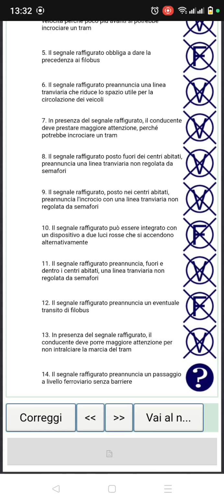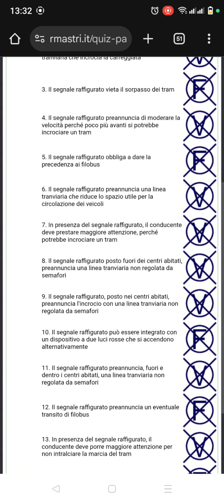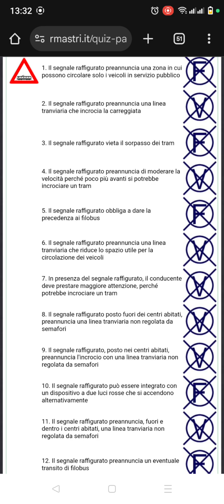Number 14, il segnale raffigurato. This sign figure pronuncia un passaggio a livello ferroviario senza barriere. So this sign figure is announcing a train crossing without barriers. It's false.